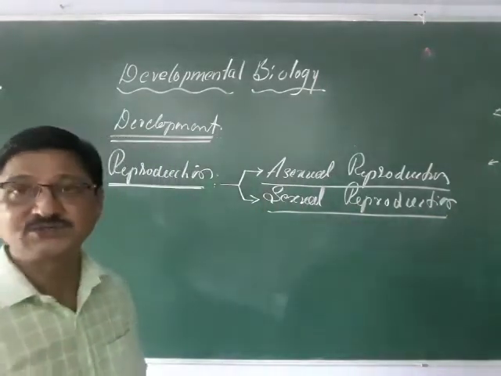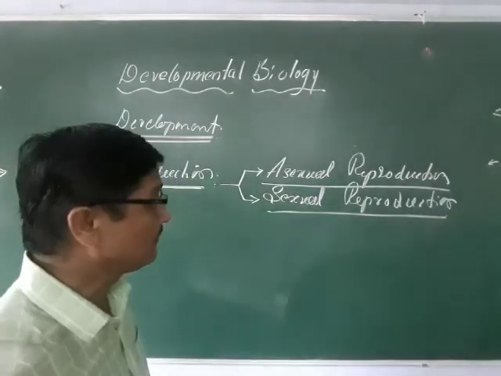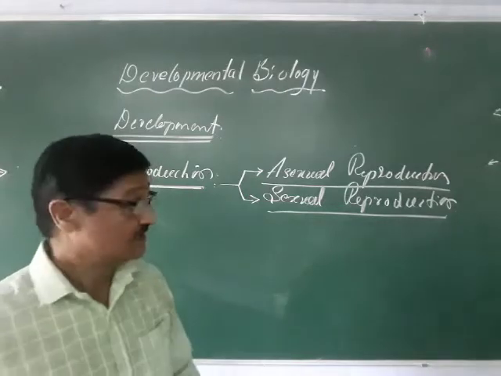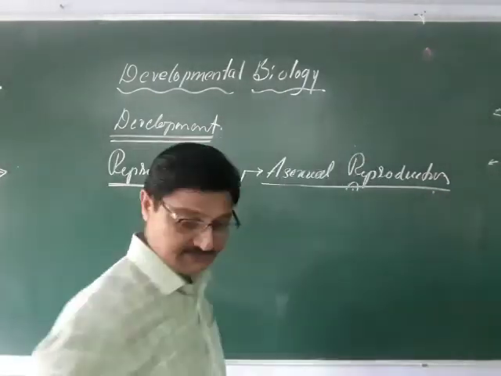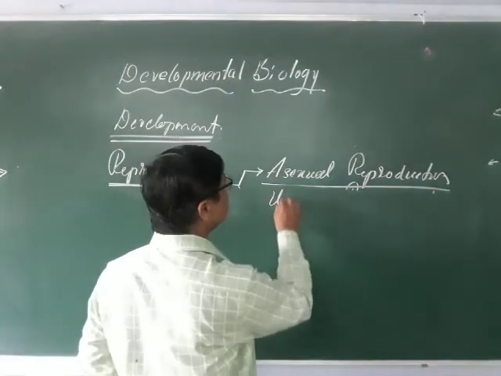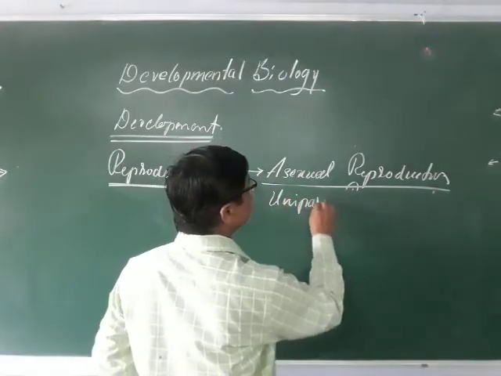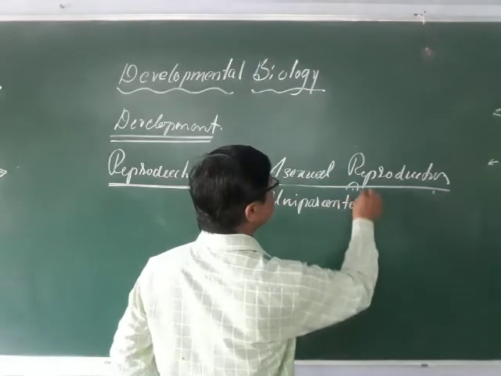So what is asexual reproduction? Asexual reproduction is also termed uniparental inheritance. What does uniparental inheritance mean?